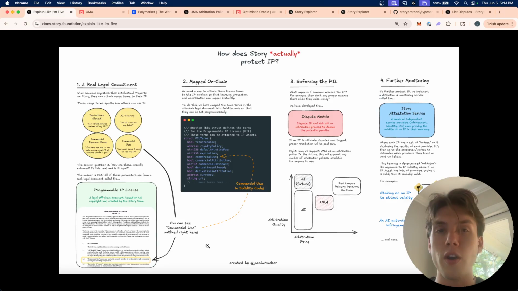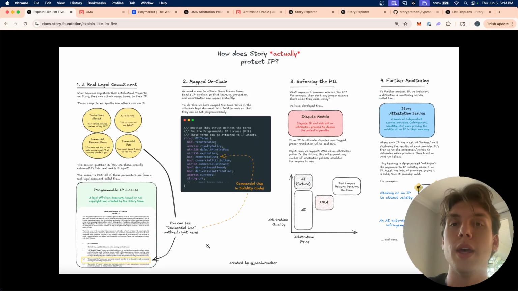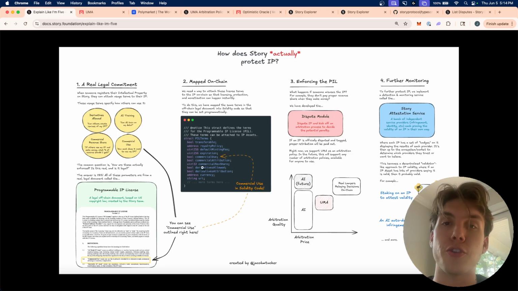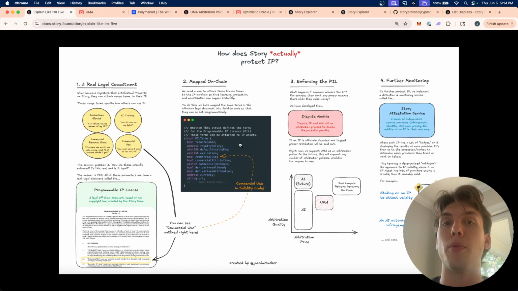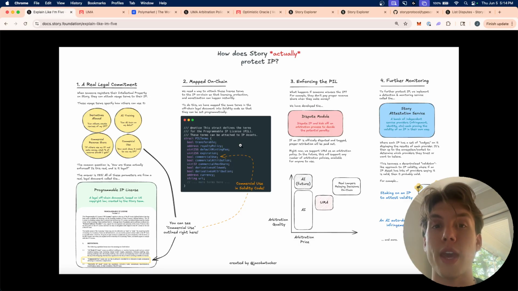And so what we've done to bring this on chain and to make it programmable is to take those terms and put them in smart contracts. You can see that here where we have a PILTerm struct in Solidity code, and those same terms like commercial use, derivative use, AI training models, all those terms are values and are settable inside smart contract code, and thus we have sort of turned these legal off-chain terms into programmable IP licenses that can be set directly in code, right, instantaneously. That is very much needed in the world of AI, where IP is created on a whim,